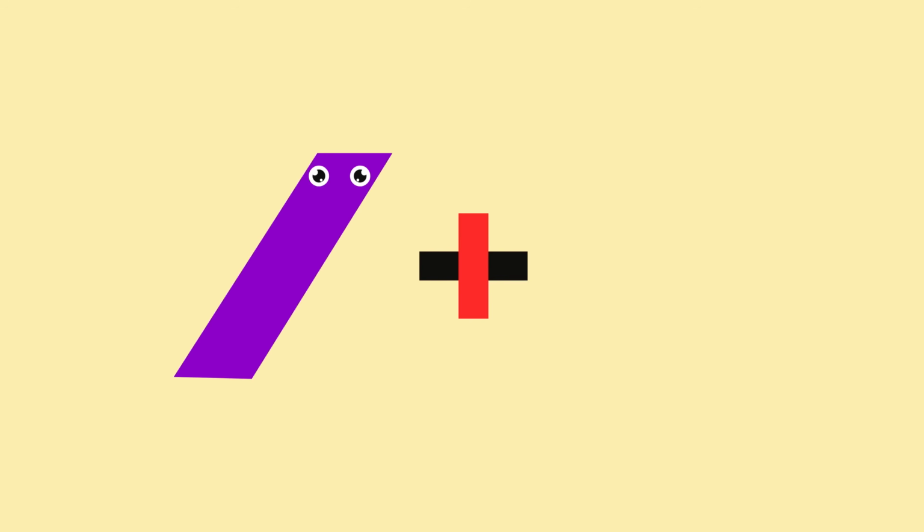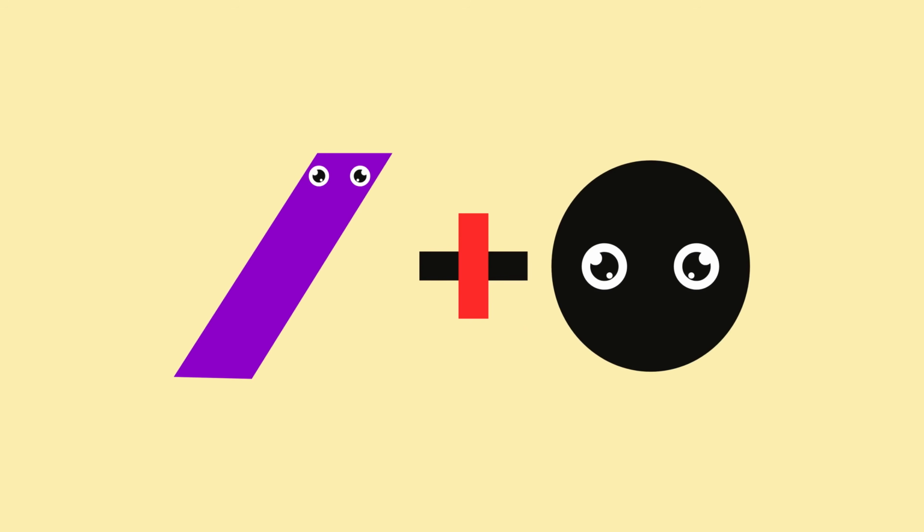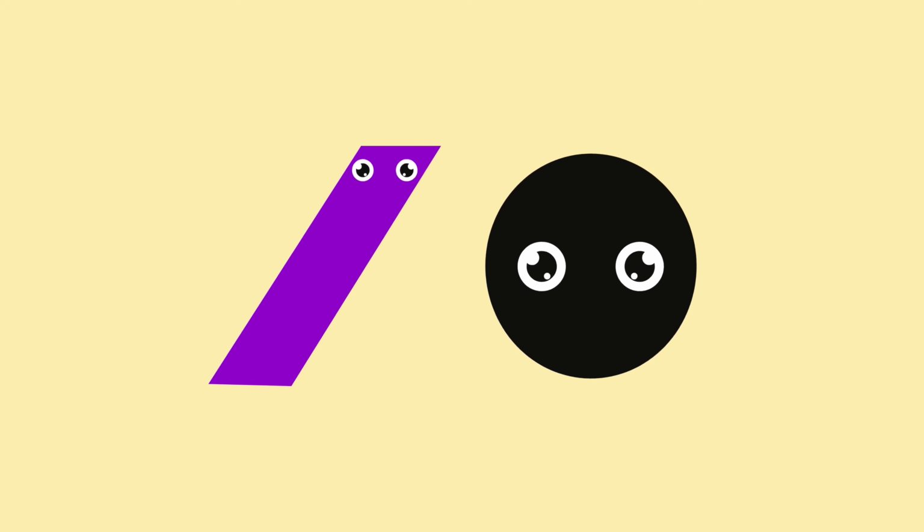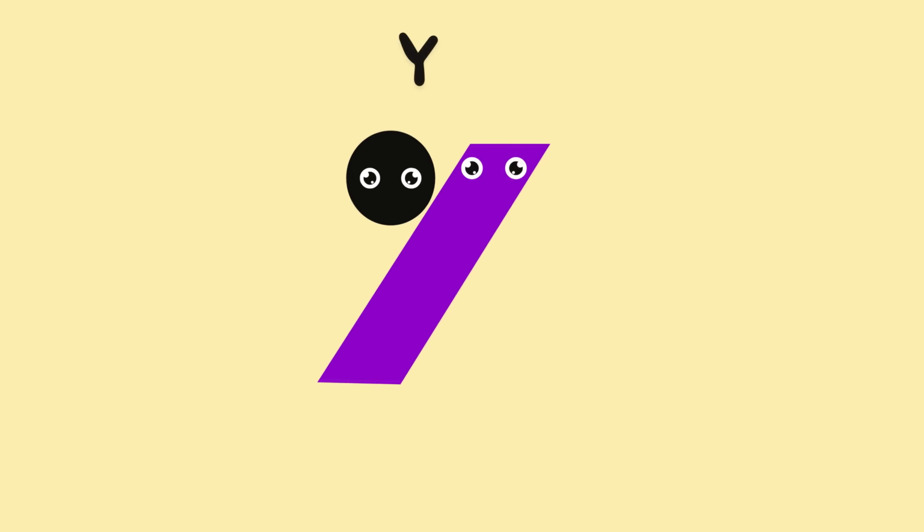Rectangle. Plus. Circle. Look at the rectangle and the circle. When we put them together, they make the letter Y.